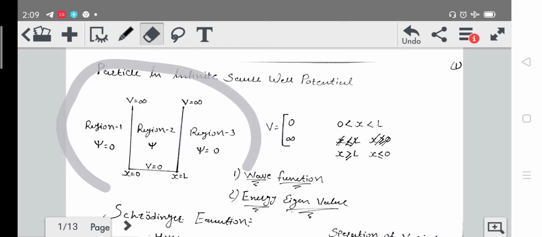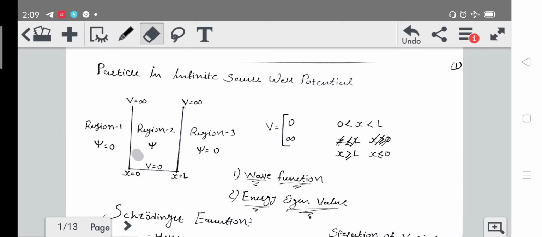Here I have shown the diagram. Okay, so in the diagram we have considered three regions: region 1, region 2 and region 3. The concept is that region 2 is confined between two potential barriers of infinite value, and beyond this L the potential will be infinite. So in region 3 the potential will be infinite, in region 1 the potential will be infinite. In region 2 only we will have the potential V equal to 0.